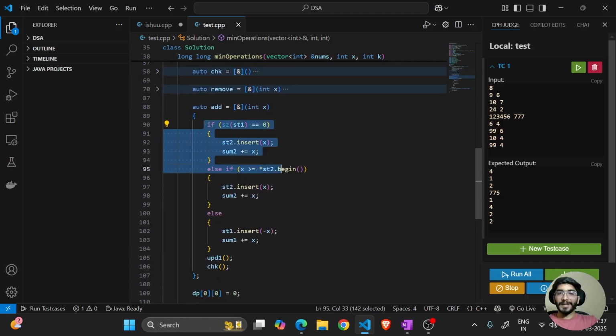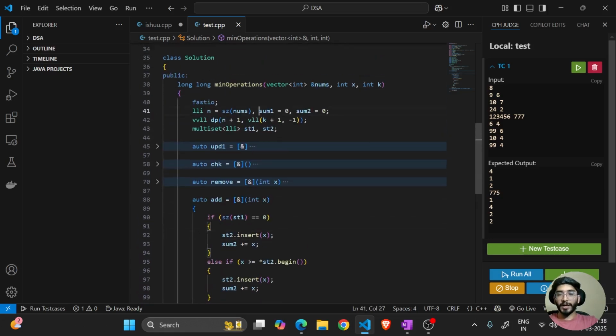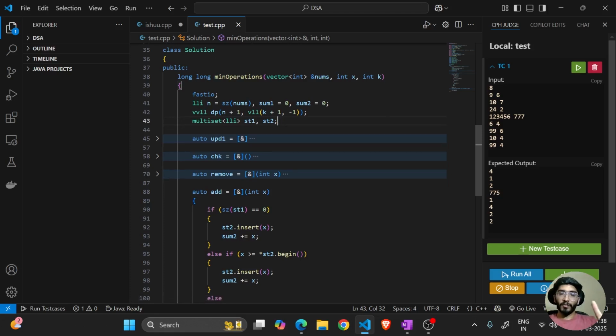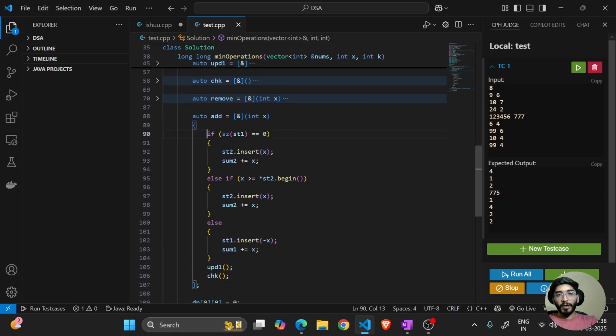So if my set 1 is empty, I will insert the element in. Here I had made two variables, sum 1 and sum 2, initialized to 0, and these are my two multi-sets. Why multi-sets? Because there can be the same element in the array and we have to remove or erase only the single occurrence of it. So that's why I moved to multi-set, otherwise set is a very good approach. So for adding, if my size of set 1 is empty, then I will insert into set 2 and will add into sum 2 the same element that I am adding, x.